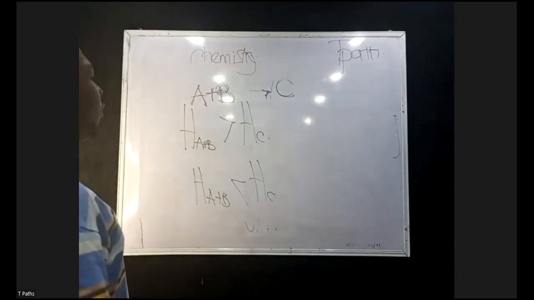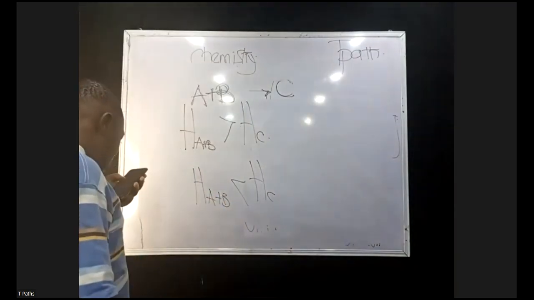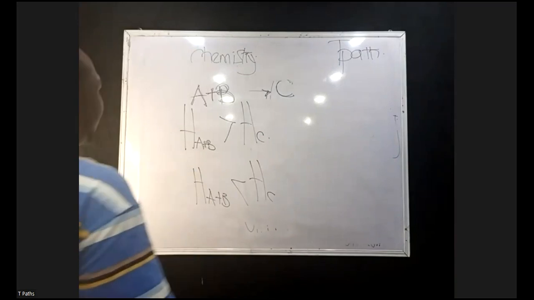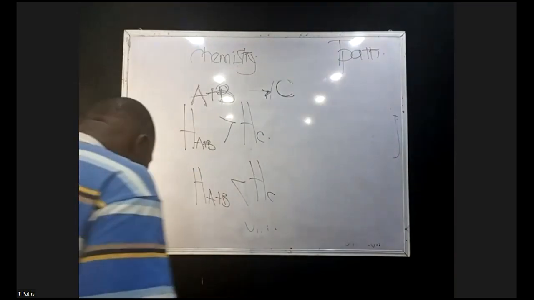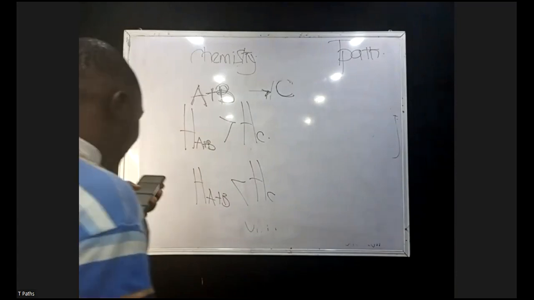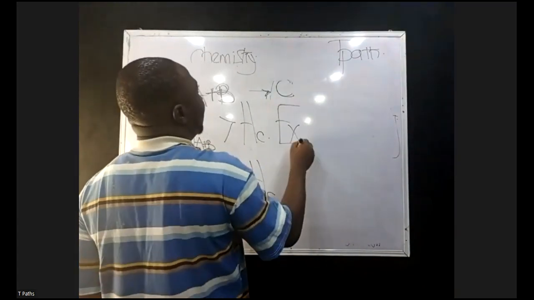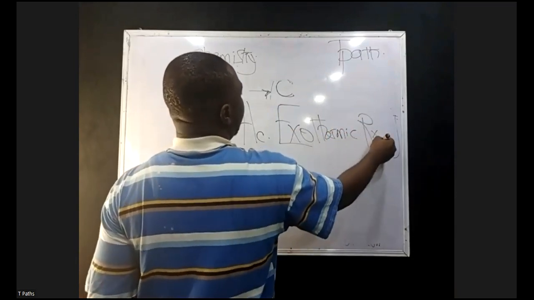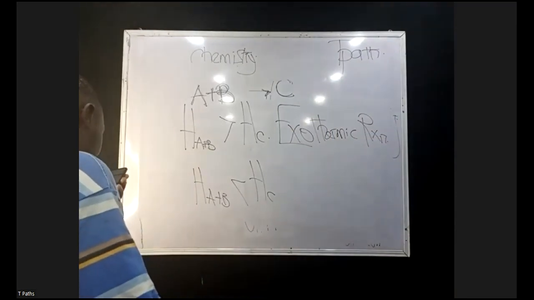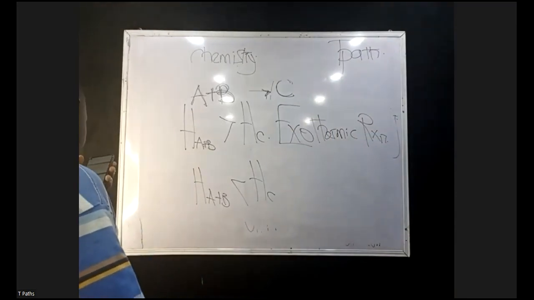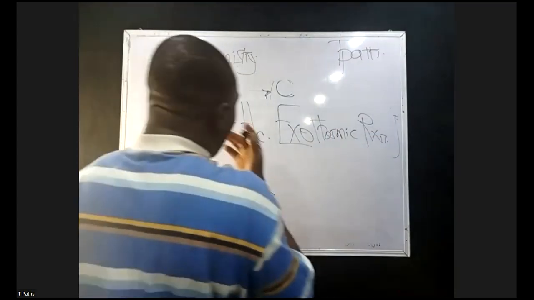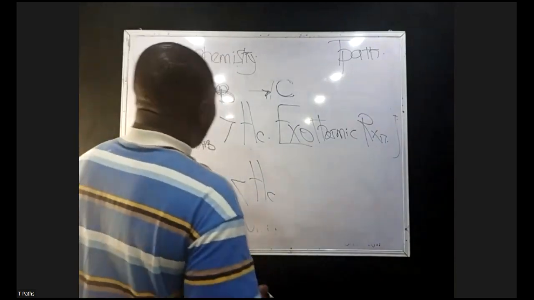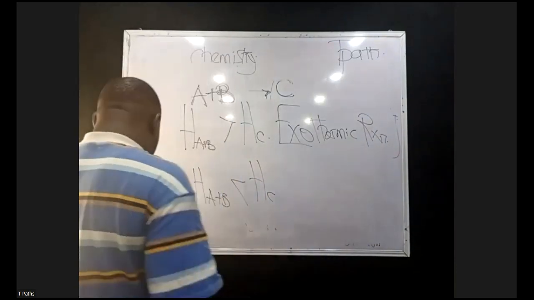If the heat of A plus B is greater than C, we are telling that the heat of the reactant is greater than the product, or the heat of the product is less than that of the reactant, and that is known as an exothermic reaction. In that case, the heat content of product is less than that of the reactant. Exothermic reaction.